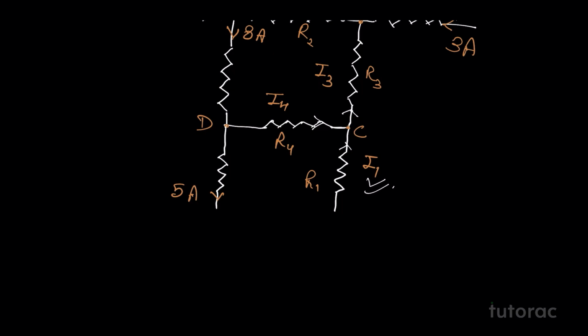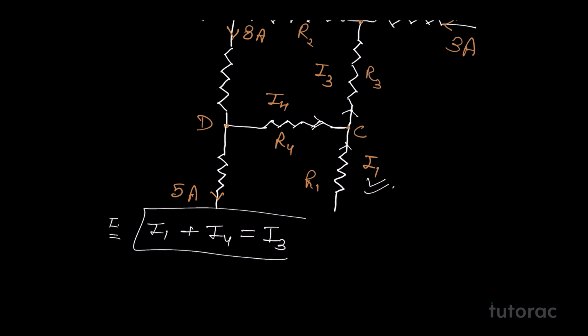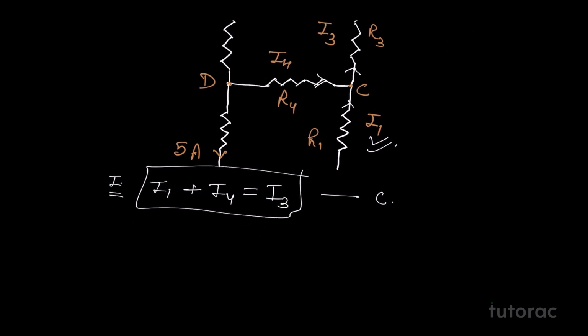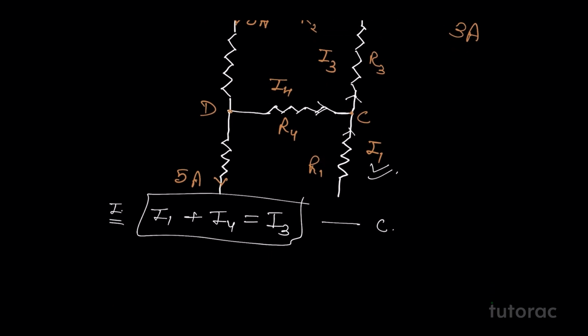So the first equation that I can write is I1 plus I4 equals I3. This is our first equation. Now, this we have written for the junction point C. Now, let's try to write the equation for the junction point D.